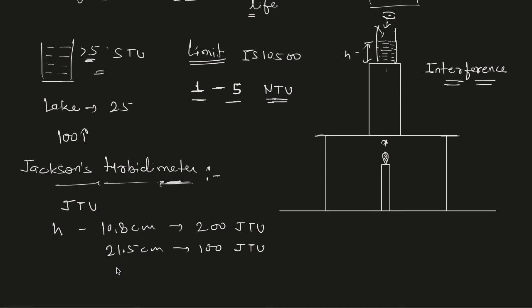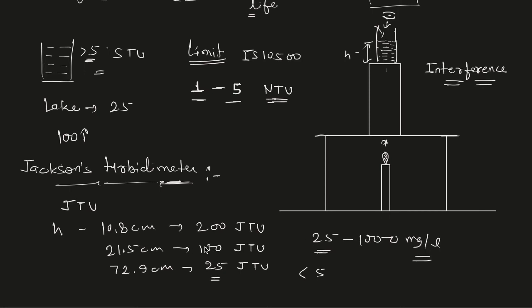And if this visible height is about 72.9 centimeters, then this turbidity is about 25 JTU. So this is the minimum value of turbidity that can be measured with this turbidimeter. So it can only measure between 25 to 1000 milligrams per liter. That is a limitation, because if we talk about drinking water, then that value will be lower than 5. So it cannot be used in such cases.